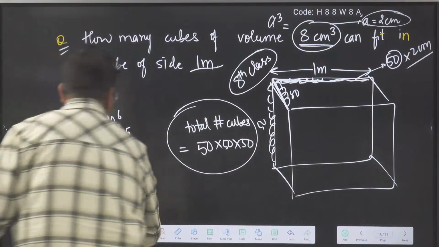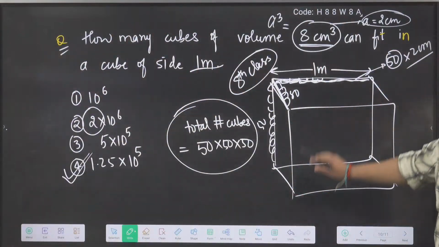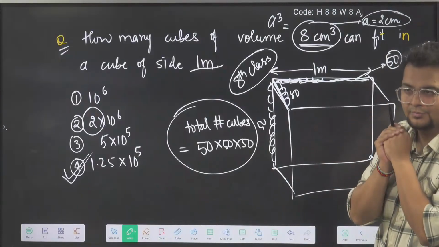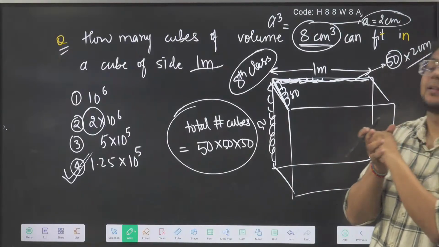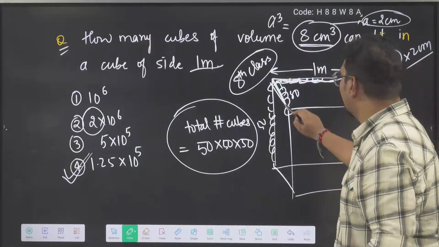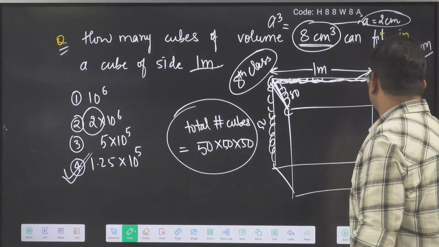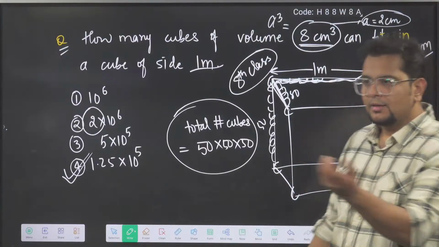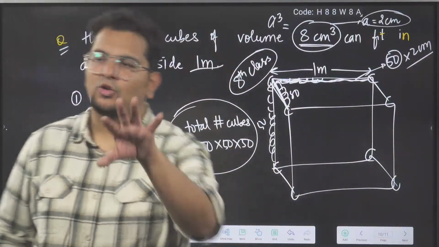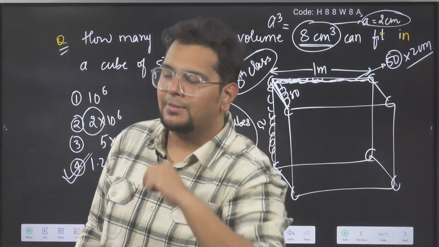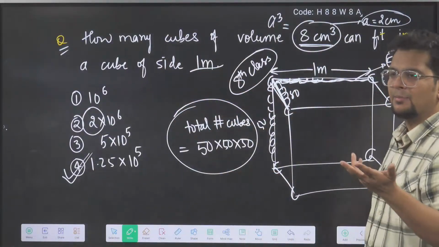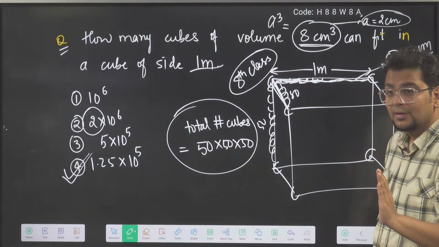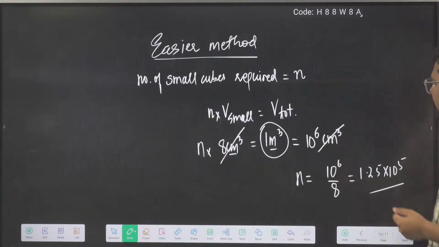Clear, bhai? Firstly, now did you understand why this was important to imagine like this? Because they can ask you in the cube form like this also. They can say cubane. This structure, if I put here carbon, carbon, carbon, this will be called a cubane. They can ask you like this: how many cubanes can be filled here in a volume of this much? These many cubanes can be filled. Find the bond length of carbon-carbon single bond. These kind of questions they might ask if they really want to make a tough question. But if your fundamentals are strong, this will not be a problem.